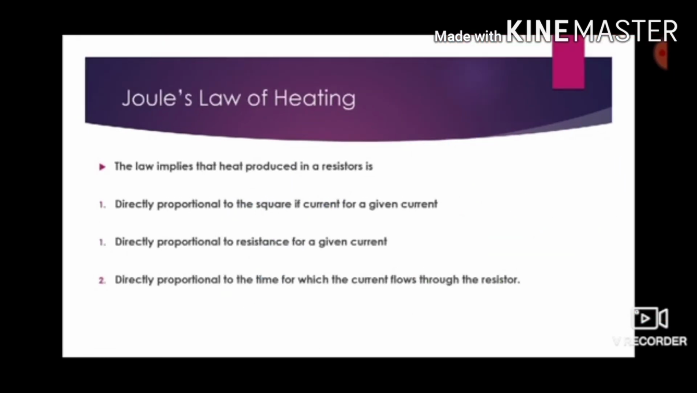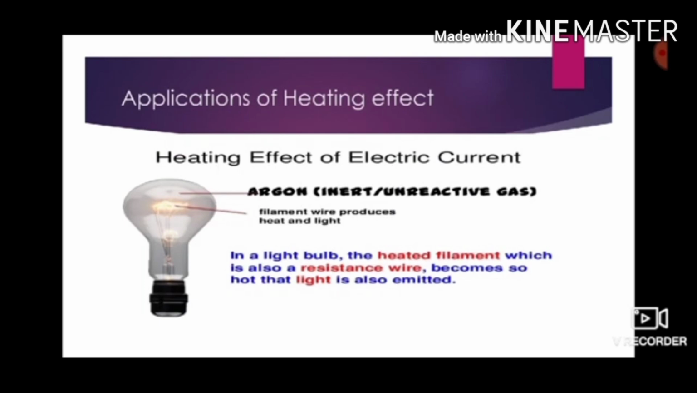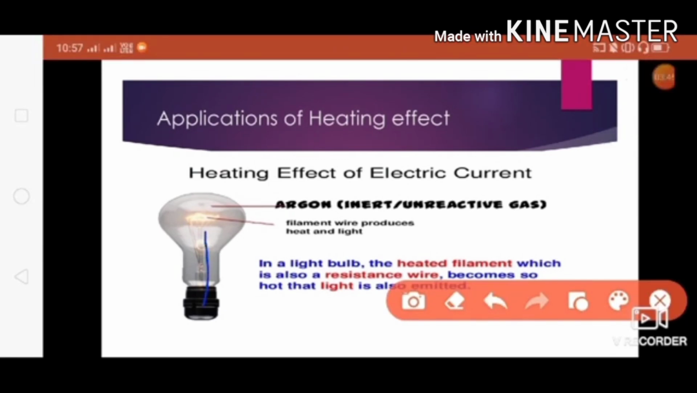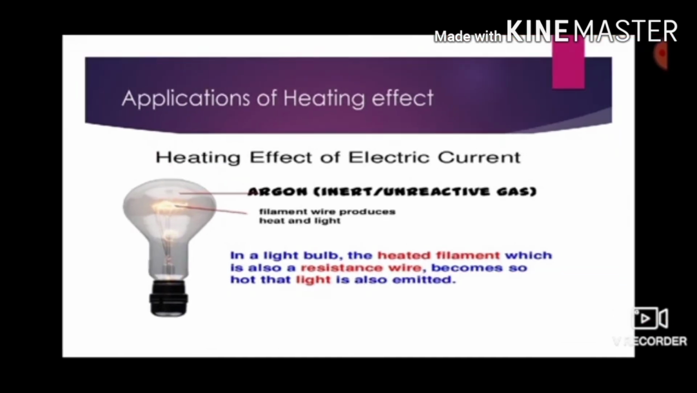So let us study the applications of the heating effect. See, I already told you, when electricity is passed through this tungsten, or whenever electricity is passed through a conductor, what happens? Heat is produced, right? Here also in the tungsten, when electricity is passed, heat is produced. Due to this heat, it will emit light. So this is one application of the heating effect of electric current.